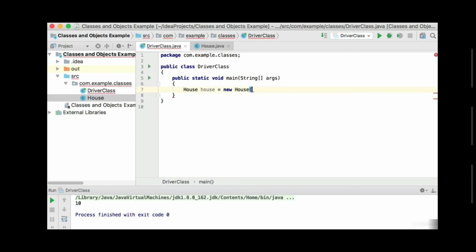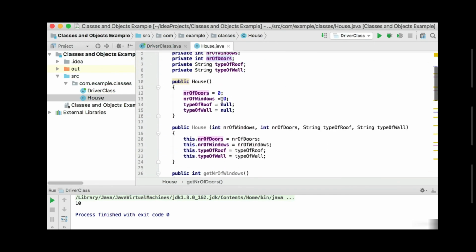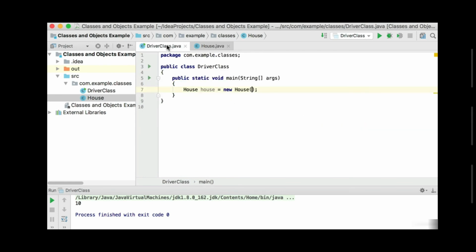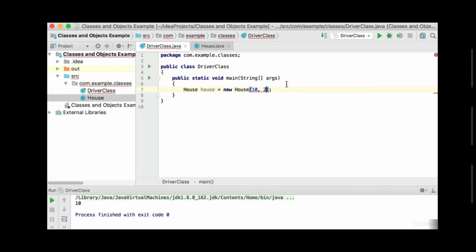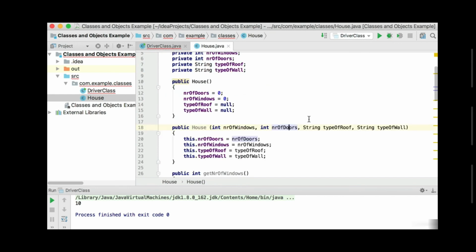Let's go and add some values inside of this house constructor to set the number of windows, the number of doors, the type of the roof, and the type of the wall. So let's first set the number of windows. So let's say this house object will have 10 windows. The second one, the number of doors. Let's say 2 doors, one at the front, one at the back.